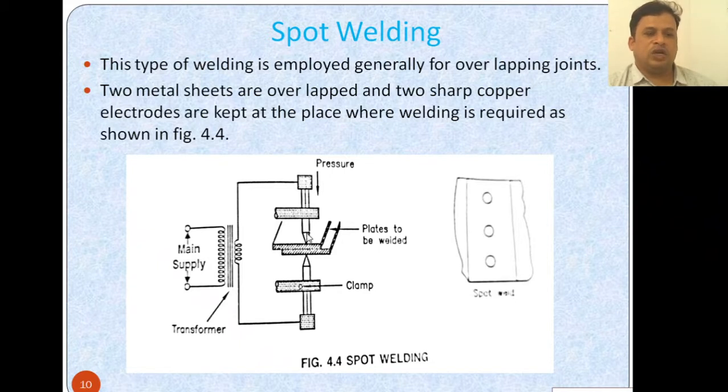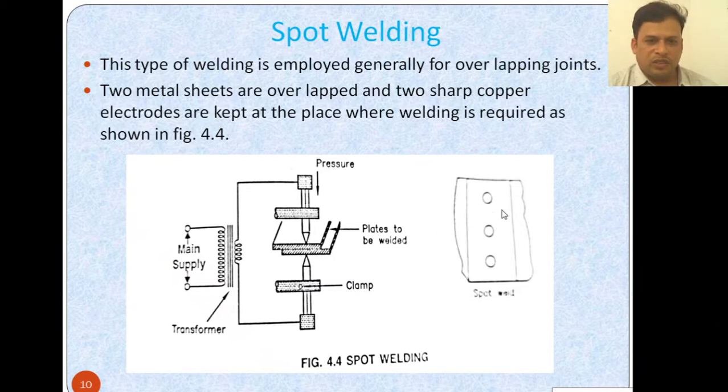You can see that these sharp metal electrodes are being pressed towards the plates that are to be welded. The two metal sheets are overlapped one upon the other, and the two sharp copper electrodes are kept at the place where welding is required, and these sharp electrodes will make a spot weld there. By joining these two metals, this is called spot welding. By this clamp we can adjust the tightness, or we can adjust the pressure on these two sheets of welding.